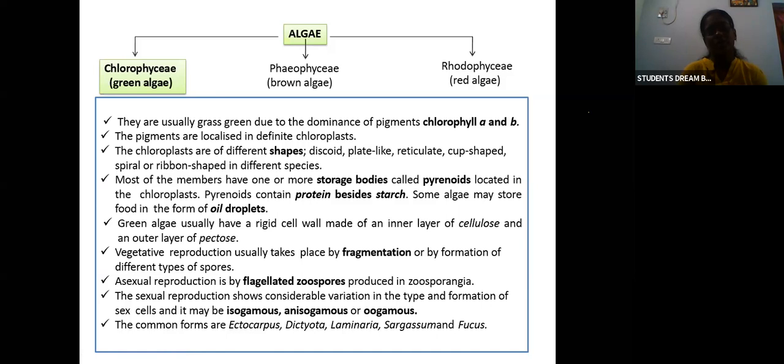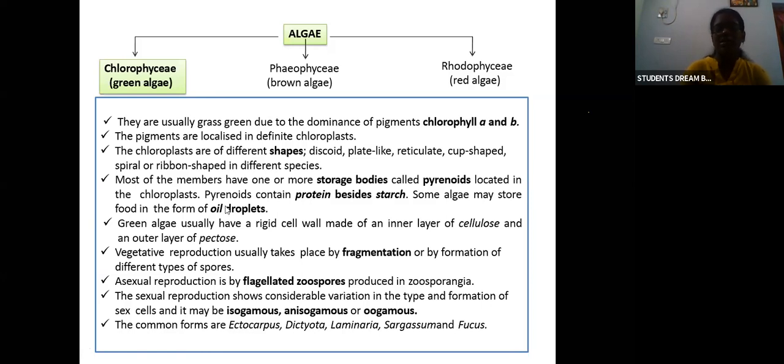The chloroplasts of these plants differ in various shapes. They can be discoid, plate-like, reticulate, cup-shaped, spiral, or ribbon-shaped. In various shapes, these chloroplasts will be present. And most of the members have one or more storage bodies.